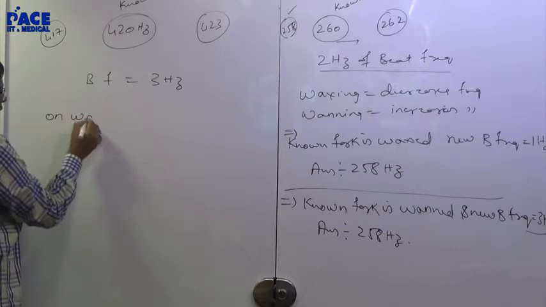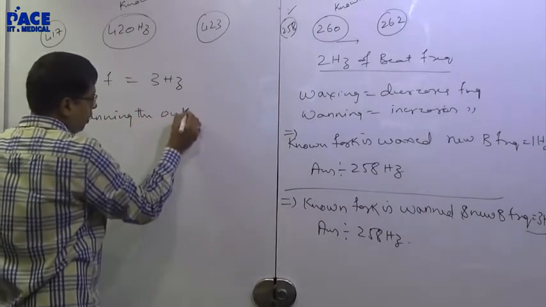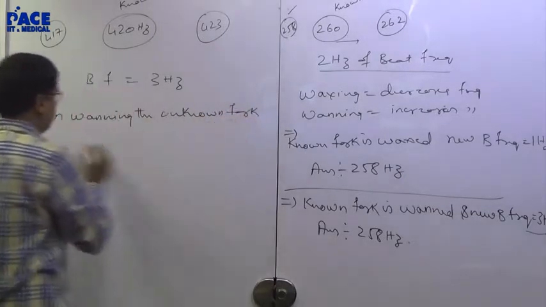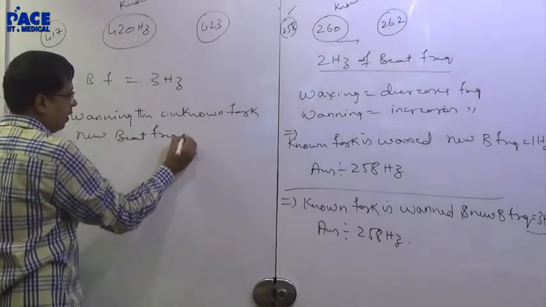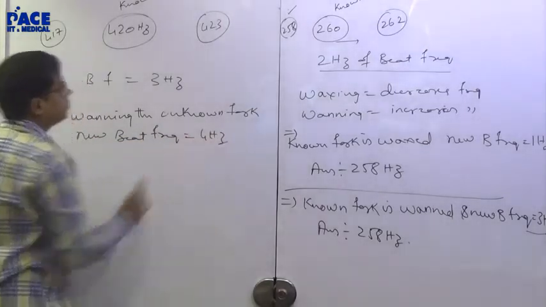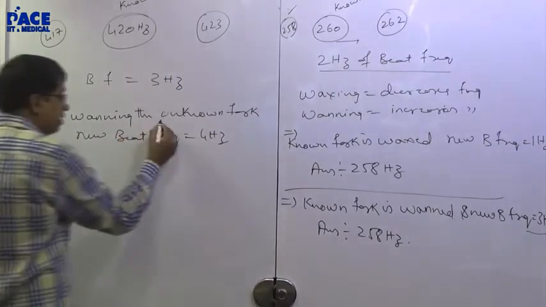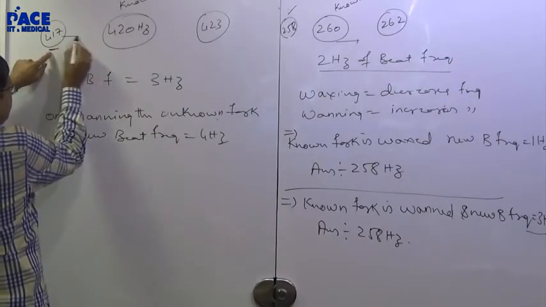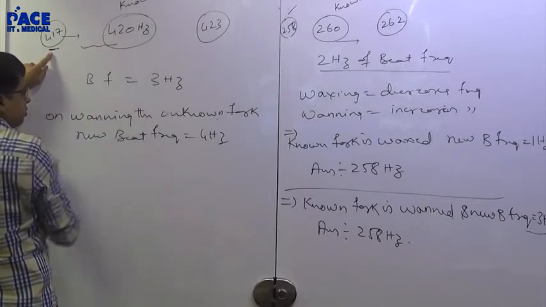On waning the unknown tuning fork, the new beat frequency is 4 hertz. Now listen, on waning the unknown, its frequency increased. Now the beat frequency should be lesser than 3.